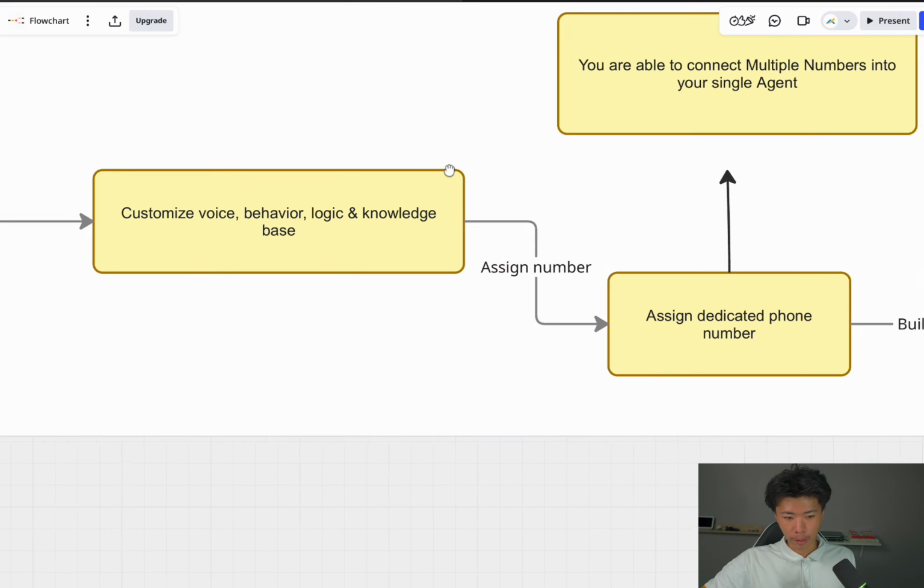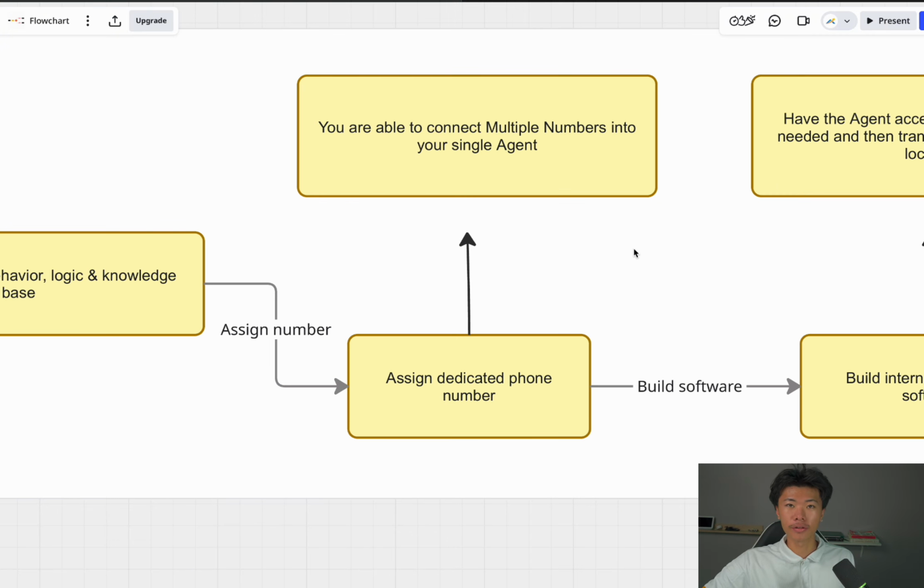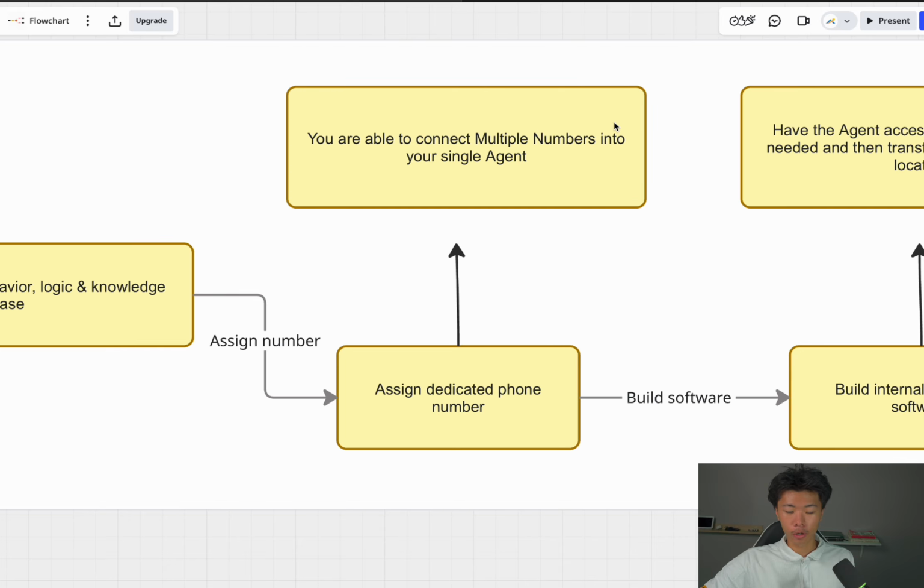So here, after we create this, we customize it, we're going to dedicate the agent to a number. With this number, you're able to connect multiple numbers into one single agent. You might be wondering, how does that work? Well, we can create a number from Twilio or different platforms, or I guess you can say in your CRM. We can connect that number specifically into one agent.